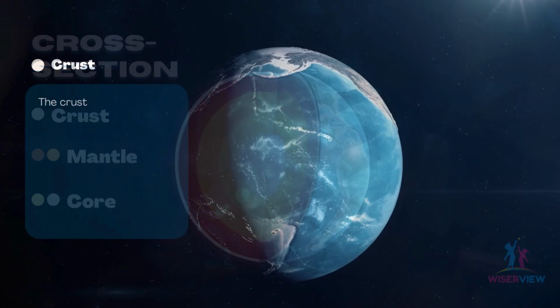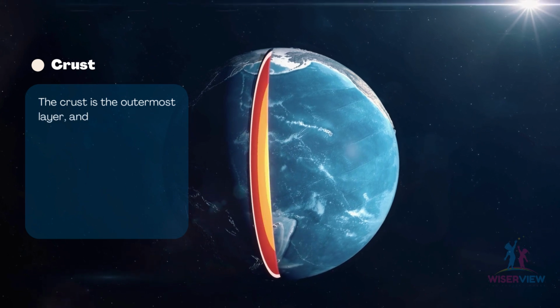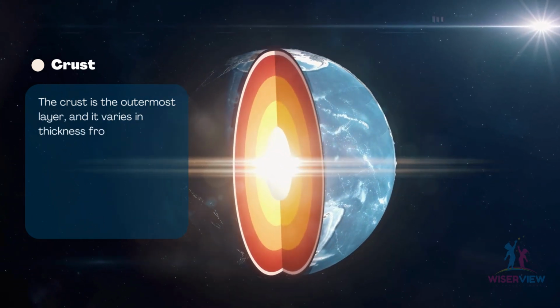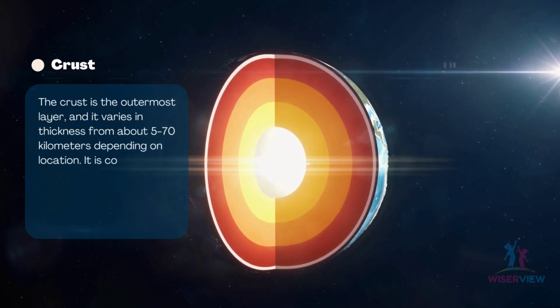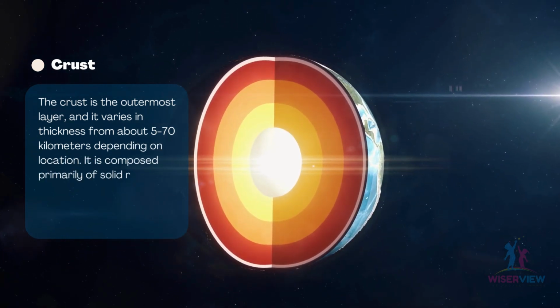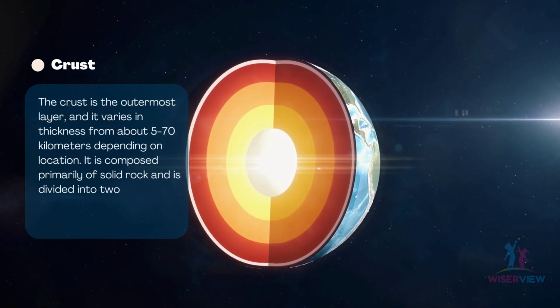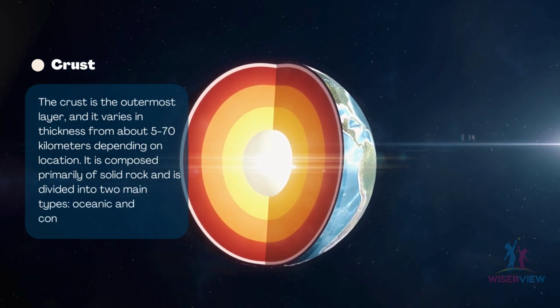The crust. The crust is the outermost layer, and it varies in thickness from about 5 to 70 kilometers depending on location. It is composed primarily of solid rock and is divided into 2 main types: oceanic and continental crust.